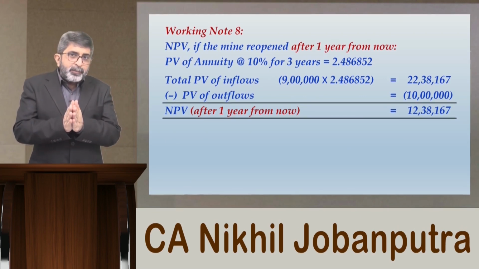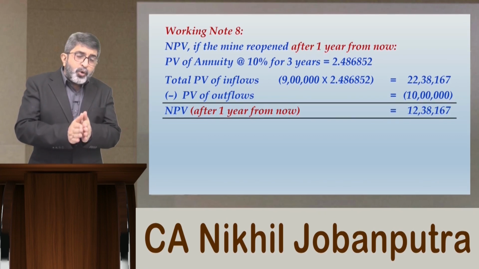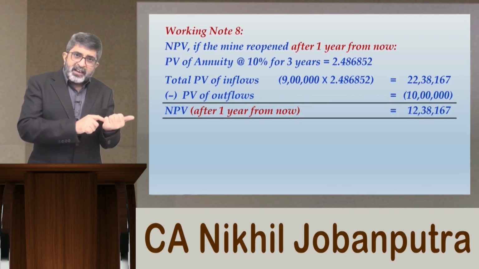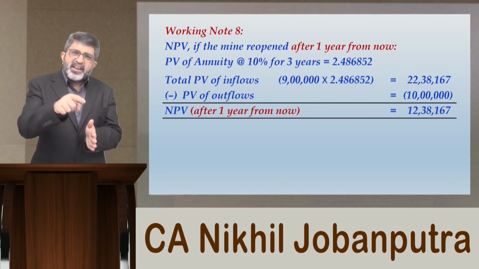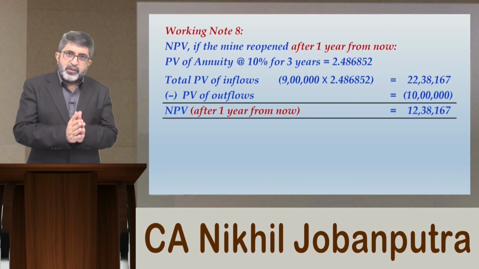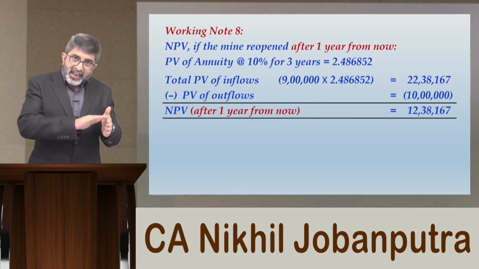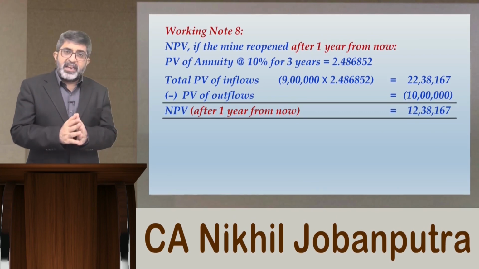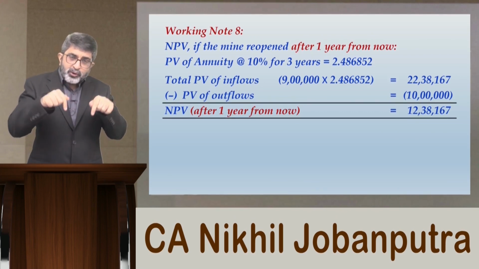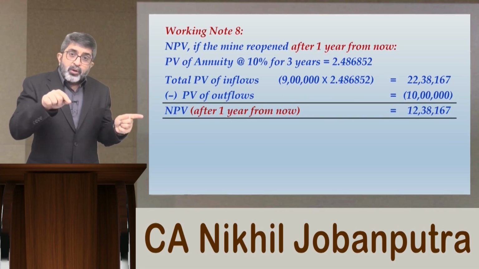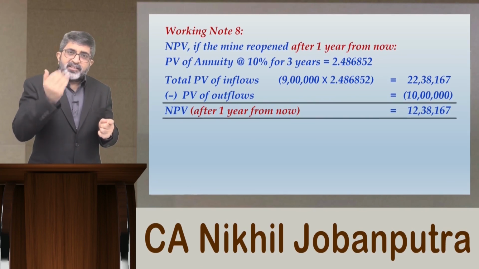So originally if we were reopening the mine immediately right now, then the NPV that arises is the NPV at present, which was a negative NPV we already worked out. If we wait for 1 year and if the price rises and then we reopen the mine, then you get this resulting NPV, but that is not an NPV in today's terms, it is NPV after 1 year. That too only when the price rises.